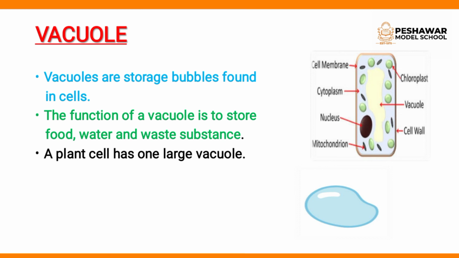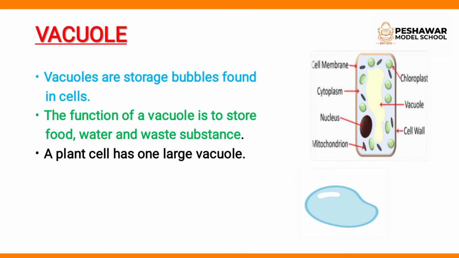These are the differences between plant and animal cells. Cell membrane, cytoplasm and nucleus are found in both, and vacuoles are also found in both. But a plant cell has one large vacuole and an animal cell has many small vacuoles.